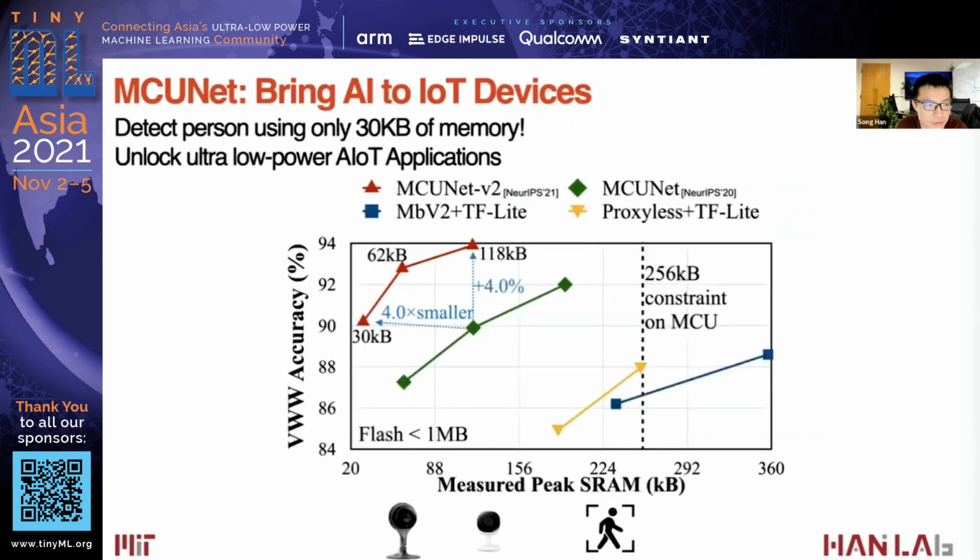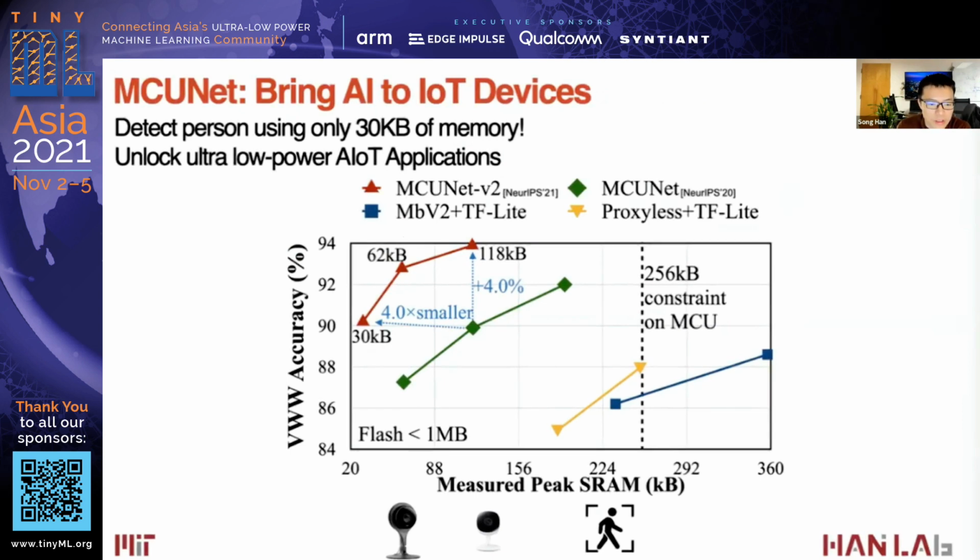This shows the performance of MCUNet detecting a person using only 30 kilobytes of memory, which can unlock many low-power AIoT applications. Here, looking at the measured peak SRAM from MCUNet V1 to MCUNet V2, we can achieve 90% accuracy with only 30 kilobytes of SRAM usage, which is 4 times smaller than what we did 1 year ago.